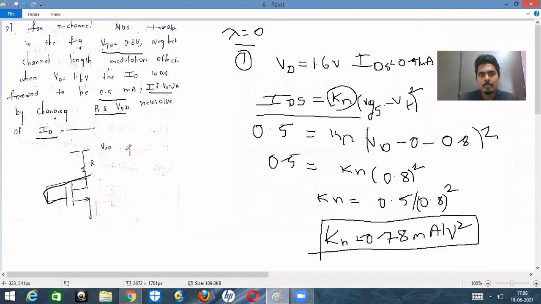So what is the formula? Since it is a saturation region, IDS is equal to Kn into (VGS minus VT) whole square.